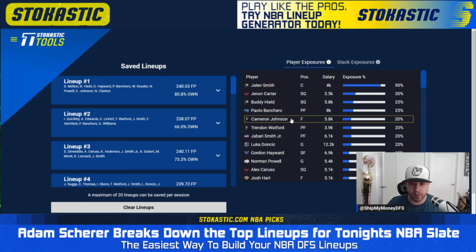This is a perfect example of a slate where I would want to pay a lot of attention to the actual exposures that I'm getting. Clearly, it can be difficult when you're saving your 20 lineups to mentally keep track of how much you have of each individual player. But getting 90% Jalen Smith, for example, he's questionable today. That's its own separate thing. Miles Turner is also questionable. So obviously the Indiana front court could change quite a bit.